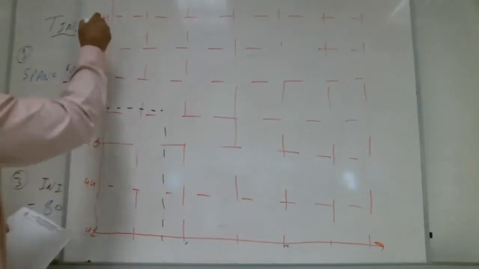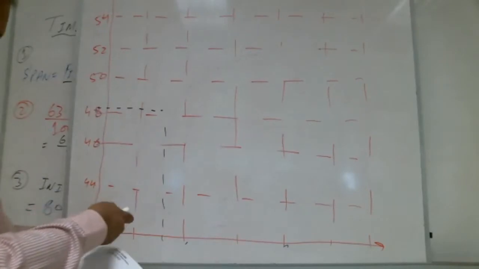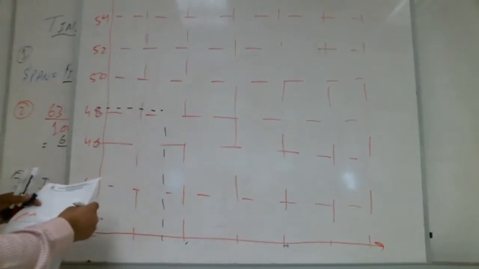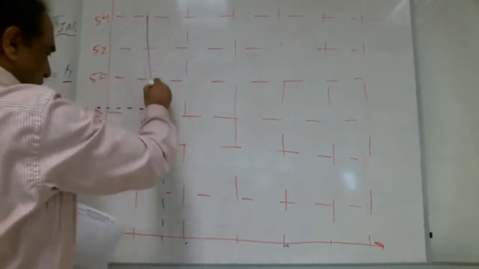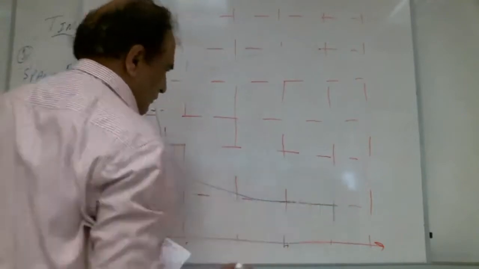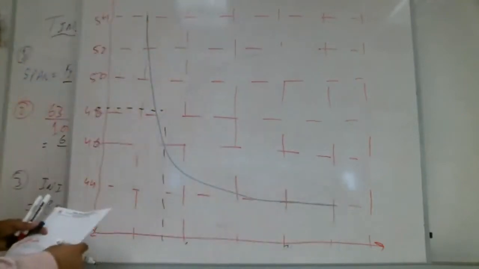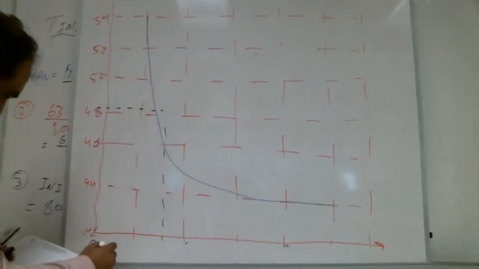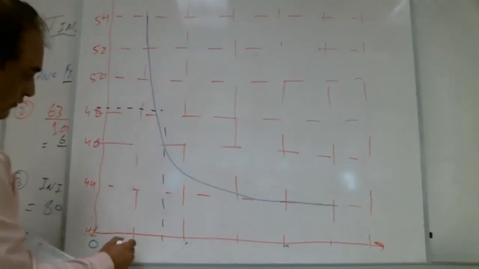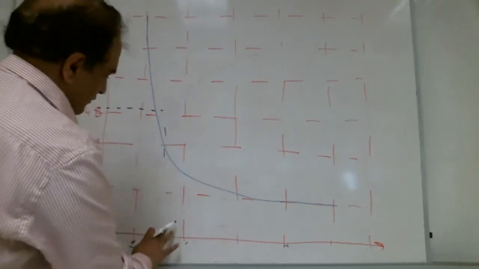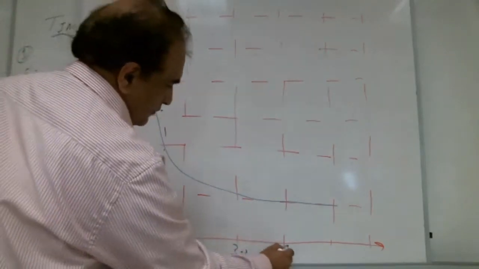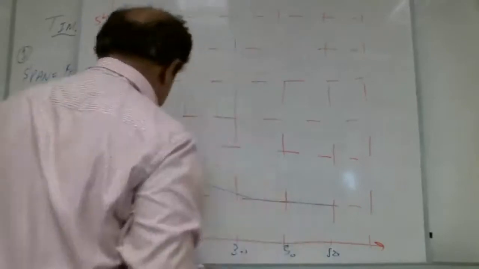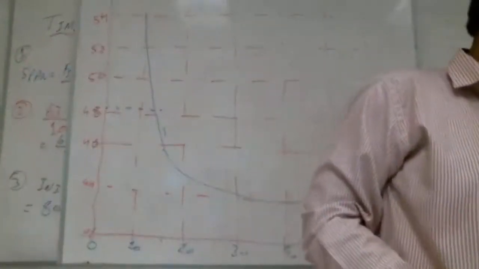So it is like this, Shabab. Yes, Shabab, what is span here?